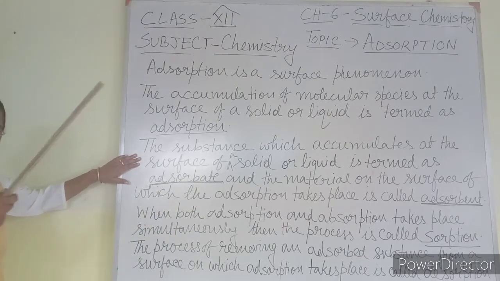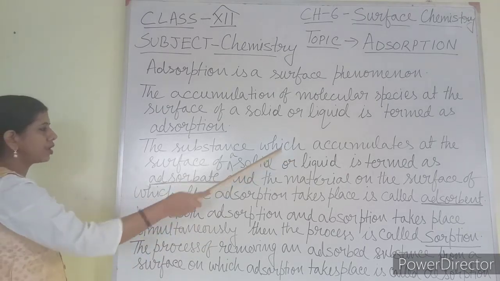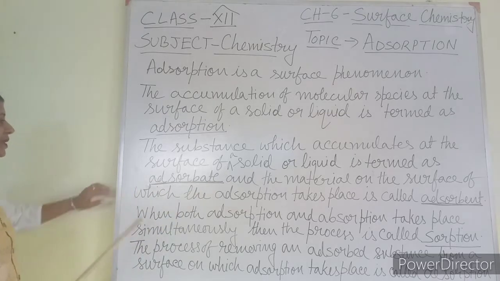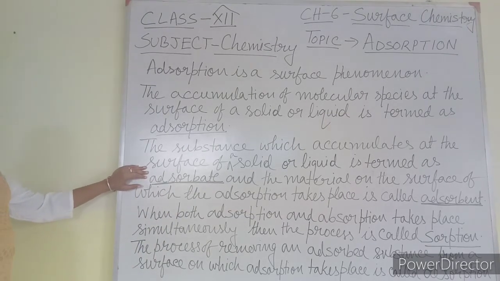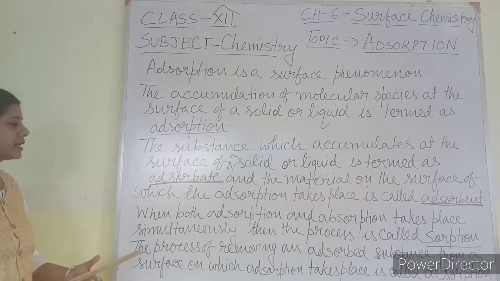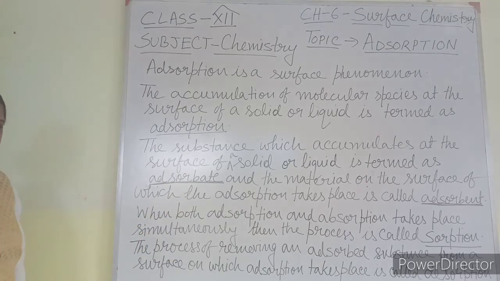Whatever substance is going to accumulate on the surface of a solid or liquid is termed as adsorbate. You can compare this with solute. Solute is the substance which is going to dissolve in solvent. So here the substance which accumulates at the surface of a solid or liquid is termed as adsorbate.